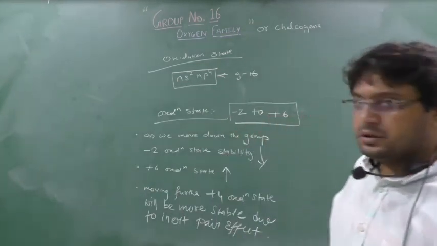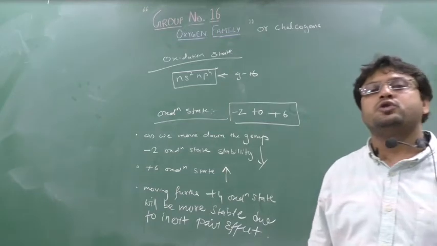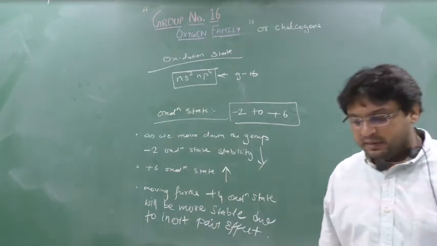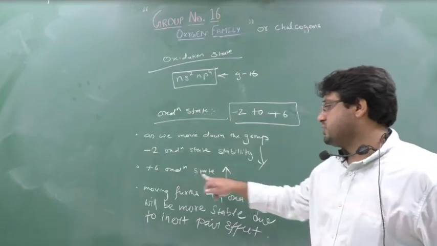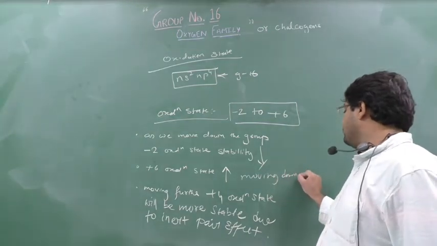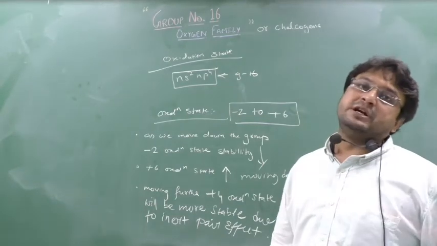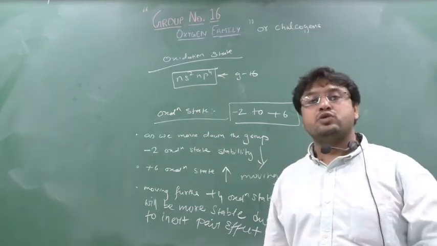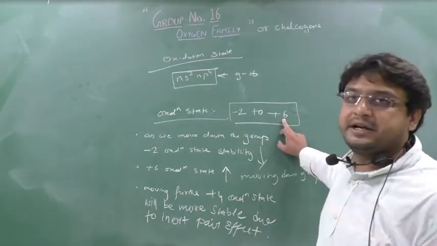See, the oxidation state is from -2 to +6. As we move downside the group, -2 oxidation state stability decreases because electronegativity decreases, means the capacity of attracting electrons decreases. So the capacity of losing electrons increases, so +6 oxidation state increases moving down the group. But as we move further down, +6 stability also decreases. Whose stability will increase? Remember, I used to tell, as we move downside the group, the state 2 units less is more stable than the maximum oxidation state. So here the maximum oxidation state is +6.